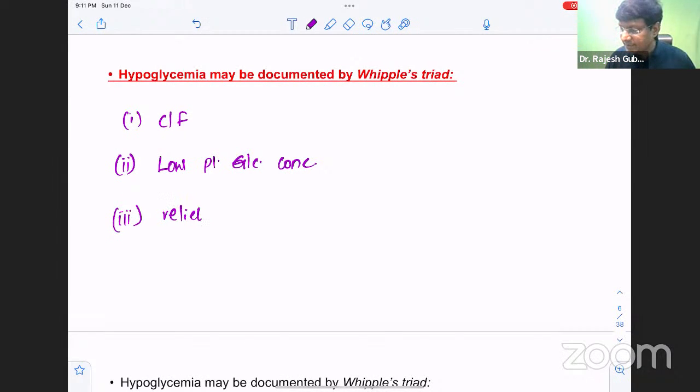This is your Whipple's triad: symptoms consistent with hypoglycemia, low plasma glucose concentration measured with a precise method, and relief of symptoms after plasma glucose level is raised. This is your Whipple's triad.